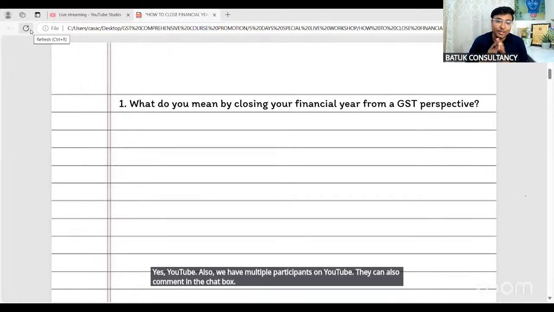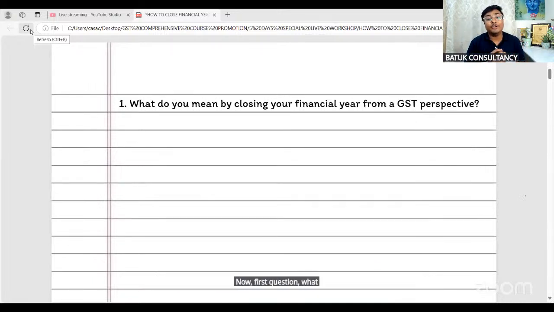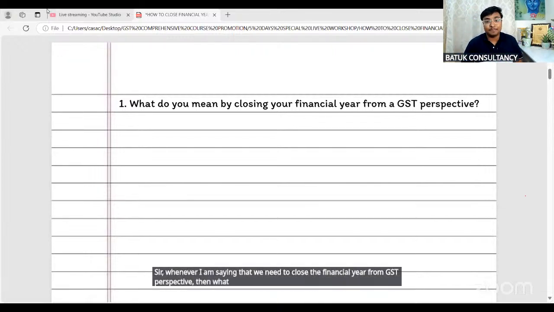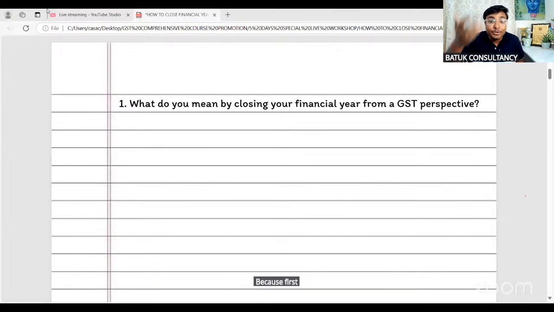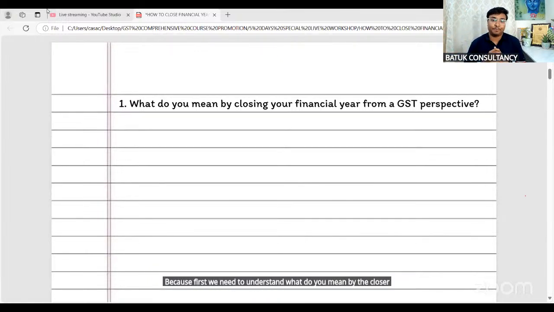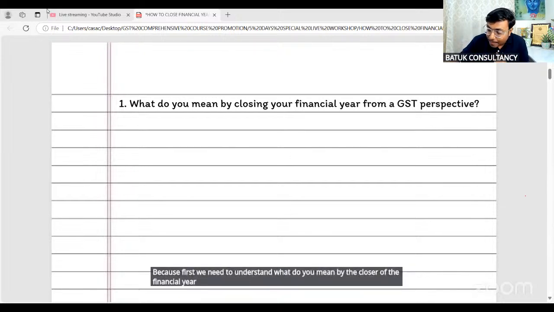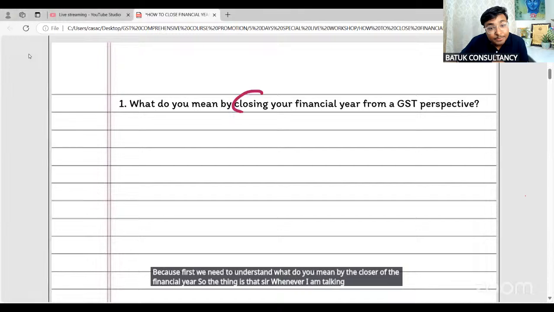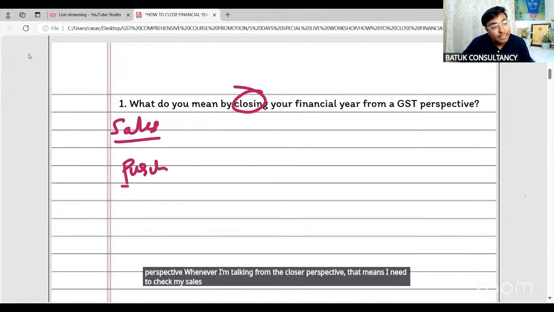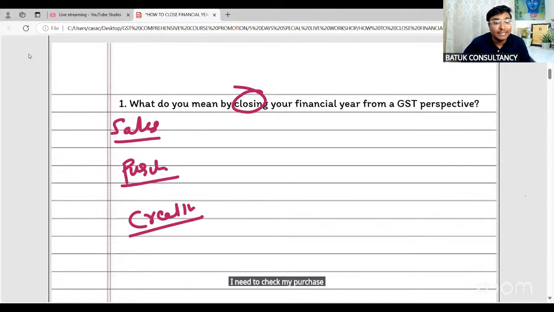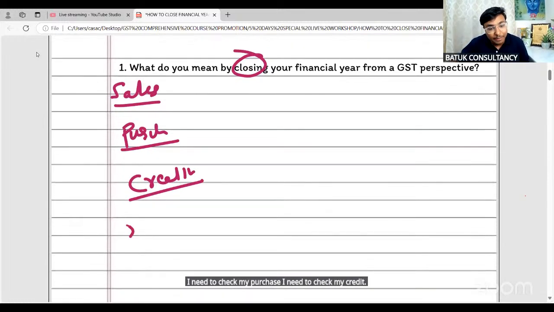Now, first question: what do you mean by closing your financial year from a GST perspective? Sir, whenever I say that we need to close the financial year from a GST perspective, first we need to understand what the closure of the financial year means. Whenever I talk from the closure perspective, that means I need to check my sales, I need to check my purchases, I need to check my credit, and I need to check my fixed assets.